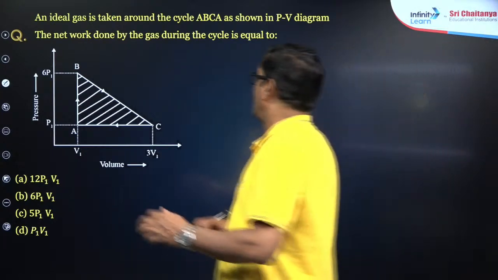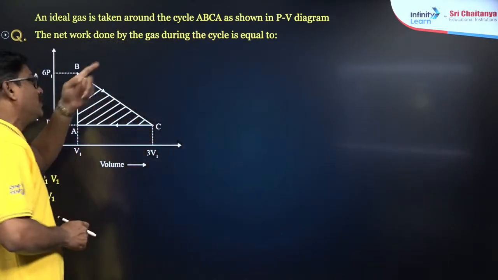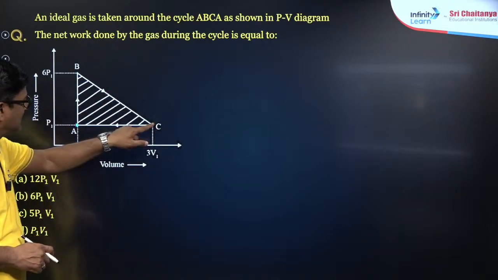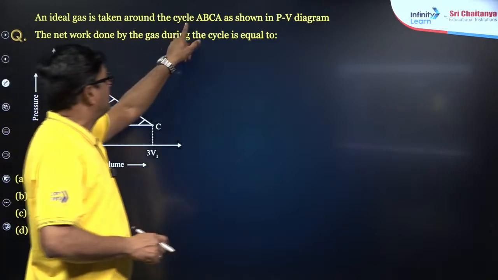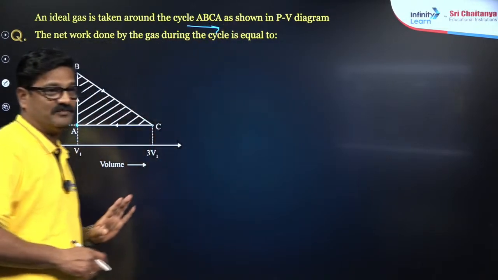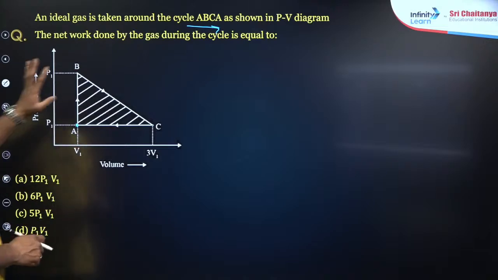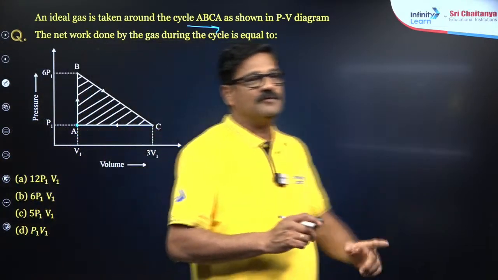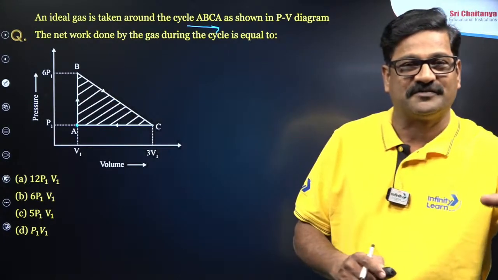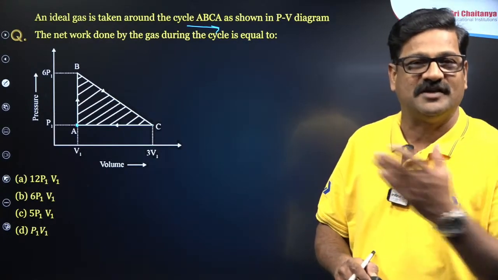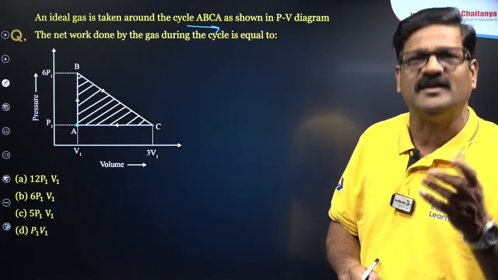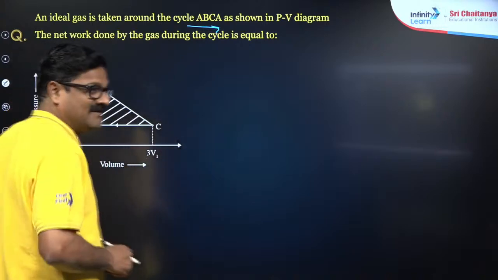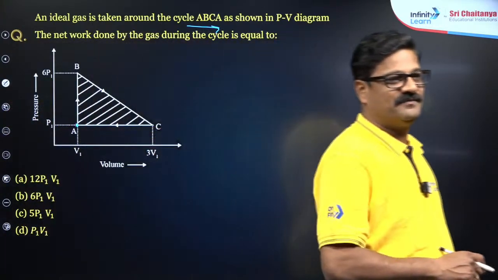An ideal gas is taken around a cycle A, B, C to A. So start from A, reach B, from B to C, and C back to A, as shown in the PV diagram. So the net work done by the gas during the cycle. In this kind of PV graph, work done is going to be the area of the shaded part. The area of the shaded part, you can see, is a triangle. Find the area of the triangle, it will be quick. So it is given in this way, perfect way.